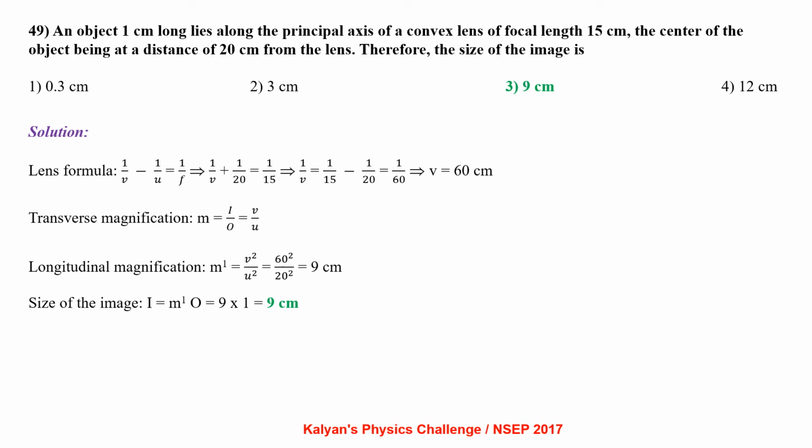Applying lens formula, 1 by v minus 1 by u equal to 1 by f, 1 by v plus 1 by 20 equal to 1 by 15, which gives v equal to 60 cm. Linear or transverse magnification m equal to size of the image by size of the object, which is also equal to image distance by object distance. Longitudinal magnification m dash equal to v square by u square, that is 60 square by 20 square, which is 9. So the size of the image I equal to m dash into o, that is 9 cm.